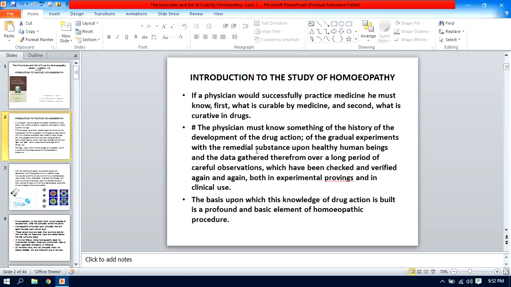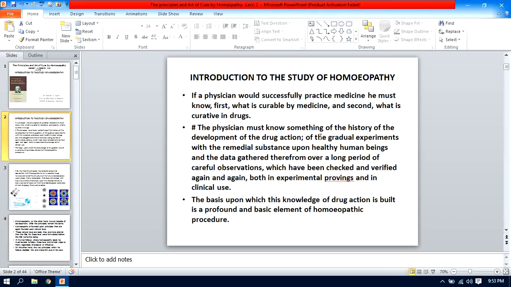Yes, this drug proving is very laborious work in homeopathy, while it is very scientific, and it is the foundation on which homeopathy is based, and therefore the physician must know something of the history of the development of drug action. You know the history of this golden experiment of cinchona bark, how Hahnemann first became acquainted with the action of cinchona bark only by proving it on himself as a healthy human being, and then from this experiment the chain of experimentation went on.